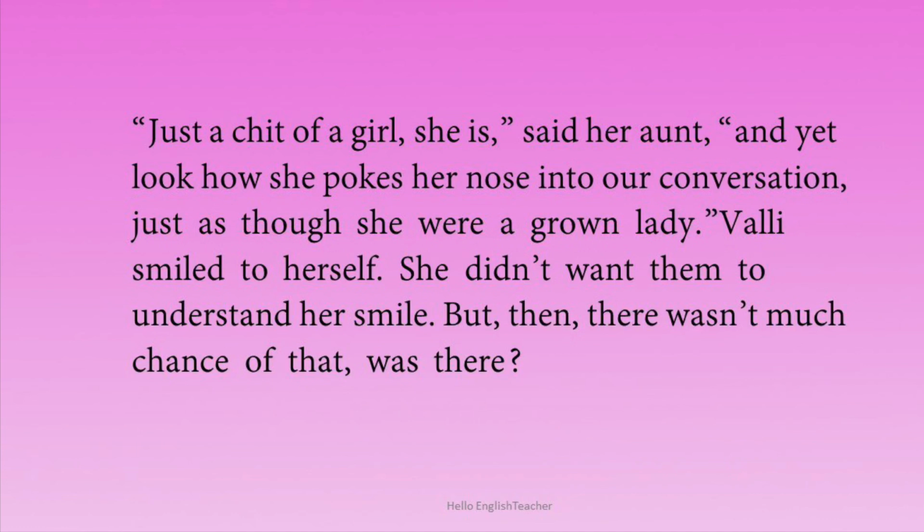Wally smiled to herself. She didn't want them to understand her smile. She smiled because she had done something without their knowledge, and so that was in her mind. So she smiled to herself. But there wasn't much chance of that. So she was just thinking in her mind that there is no possibility of these two ladies understanding what she had done. So she smiled to herself.